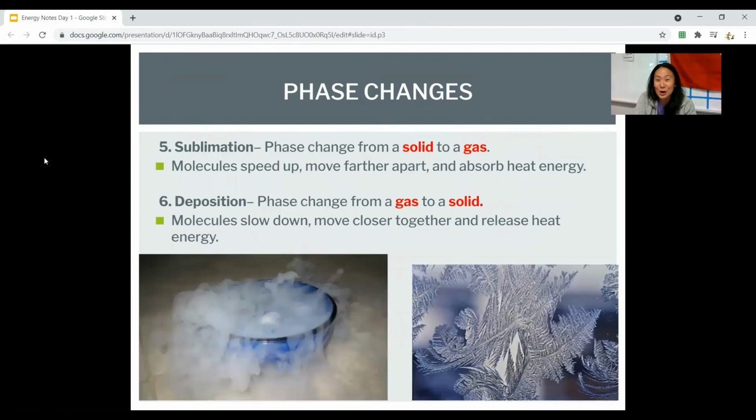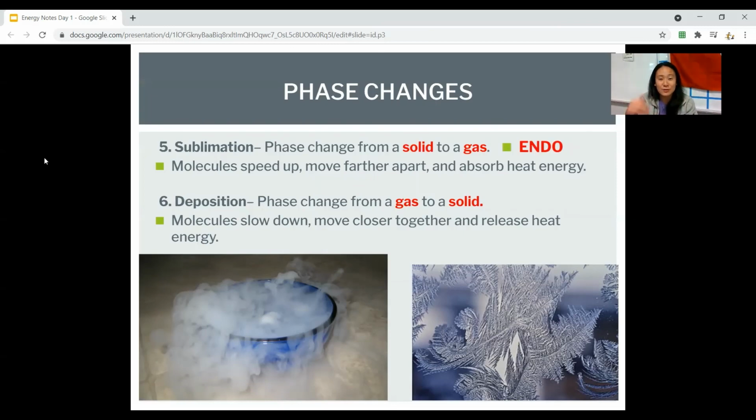Sublimation and deposition are, once again, opposites of each other. Why does something sublime? It's going from solid to gas. Why would something go from solid to gas? That means it's heating up so fast, it basically skips the liquid phase. So if something's heating up super, super fast to gas, it must be endothermic. It's absorbing energy. It's bringing it in, okay?